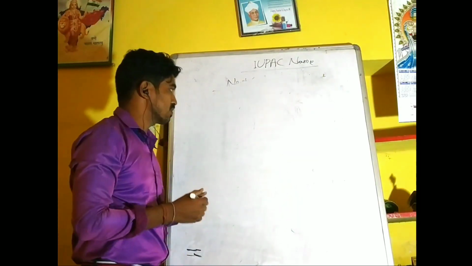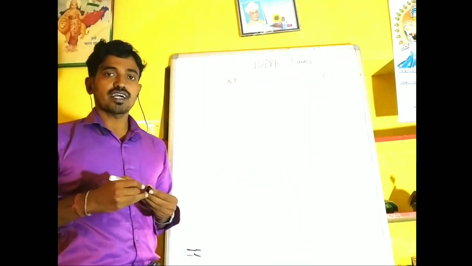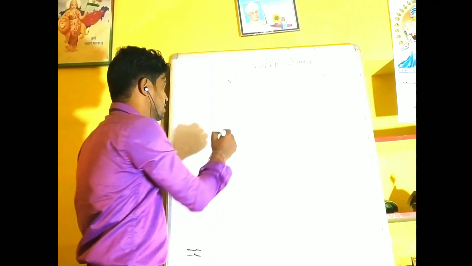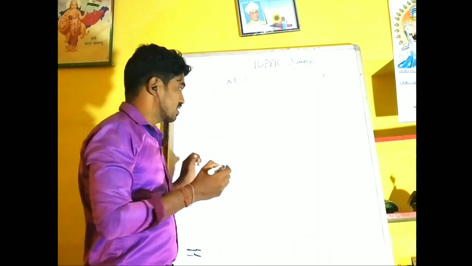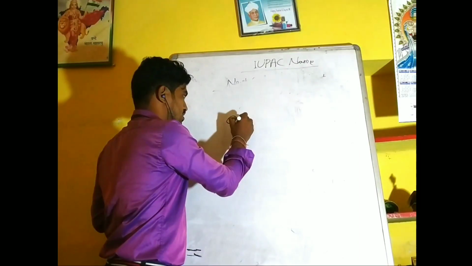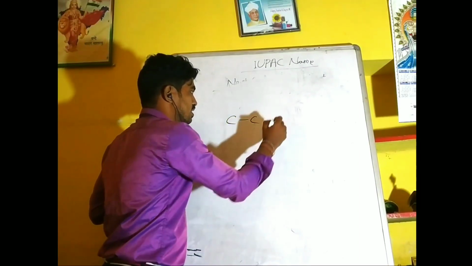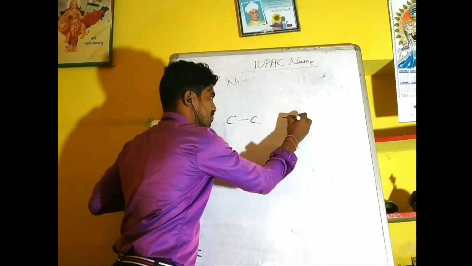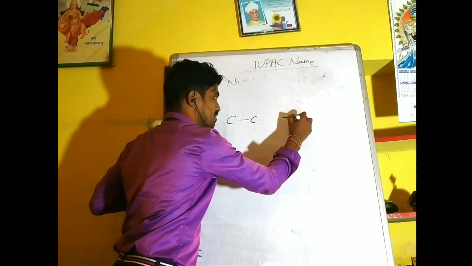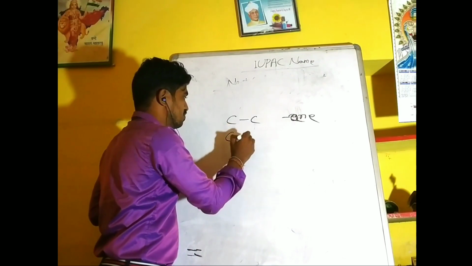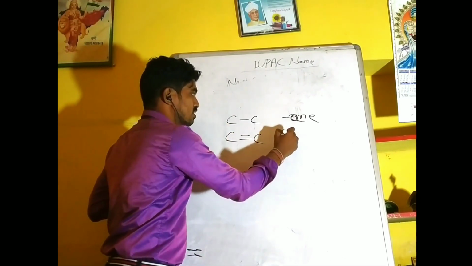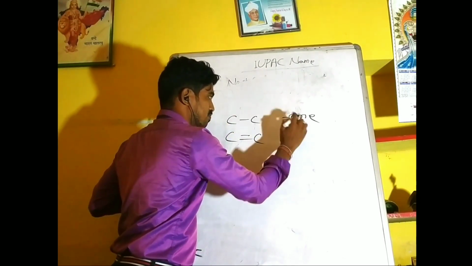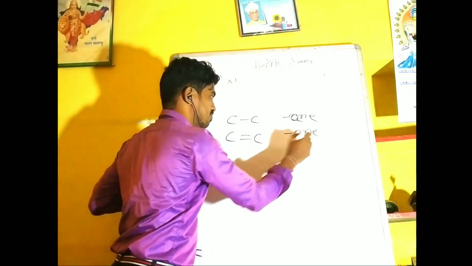The primary suffix shows the carbon-carbon bond. If the compound contains a carbon-carbon single bond, then the primary suffix is -ane. If the compound contains 1 double bond, then the primary suffix is -ene.